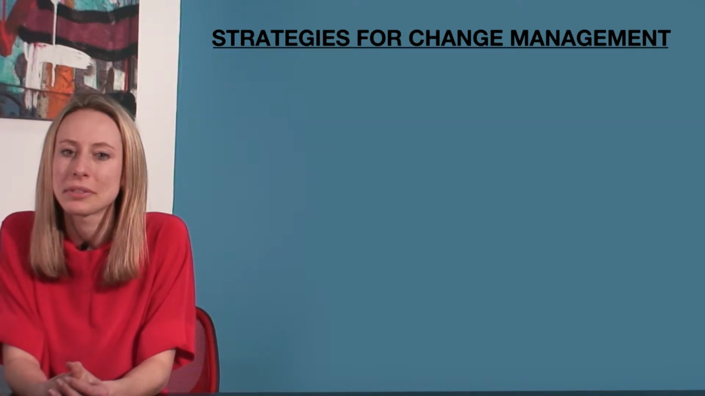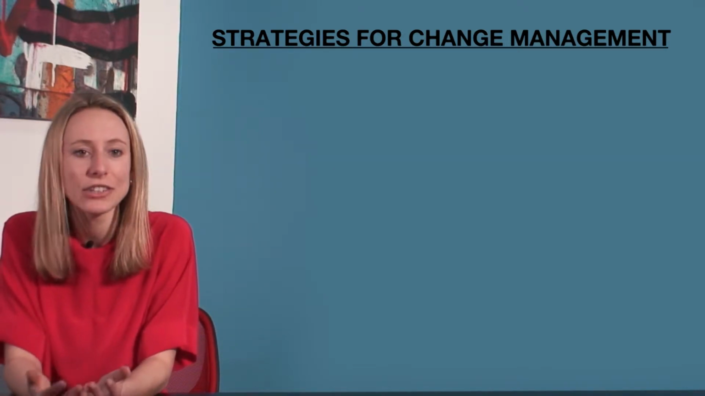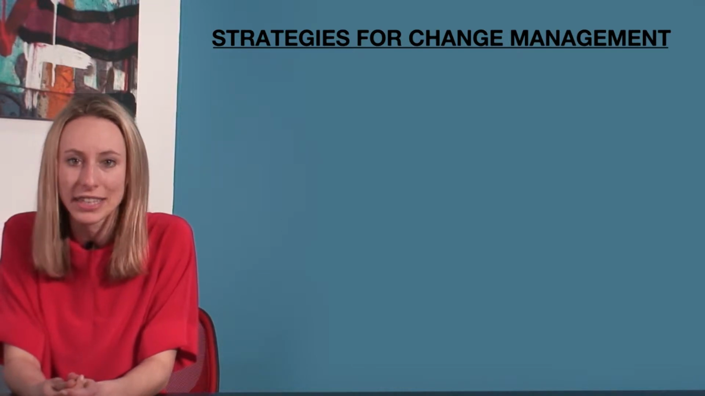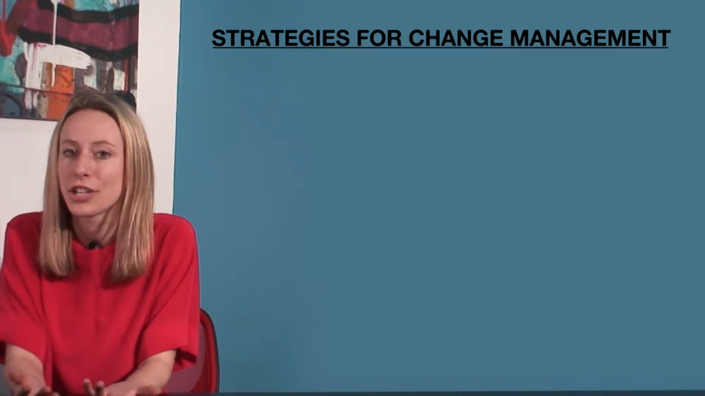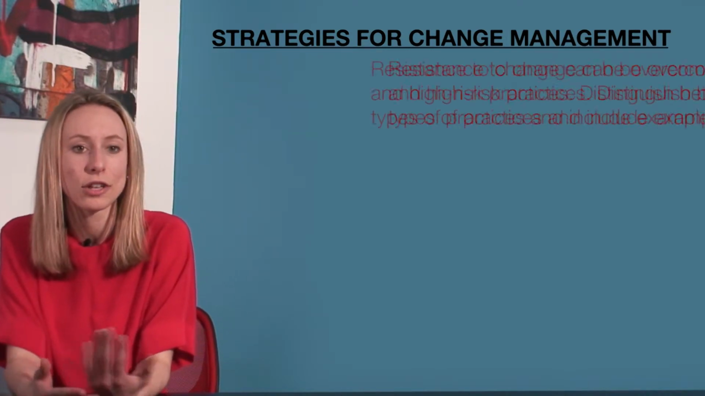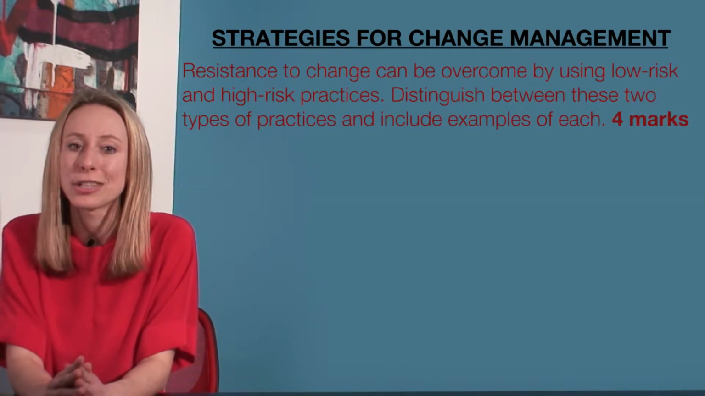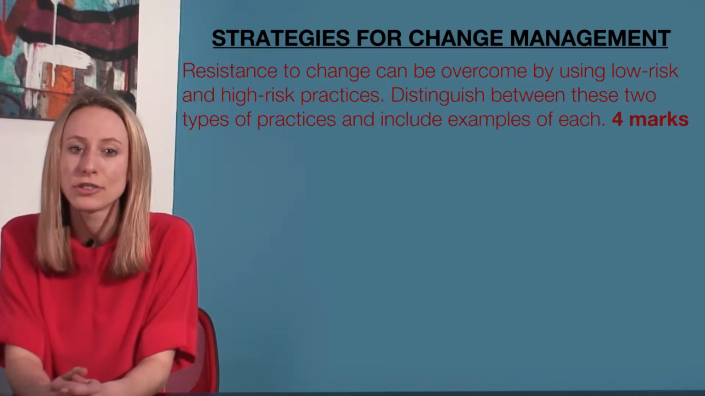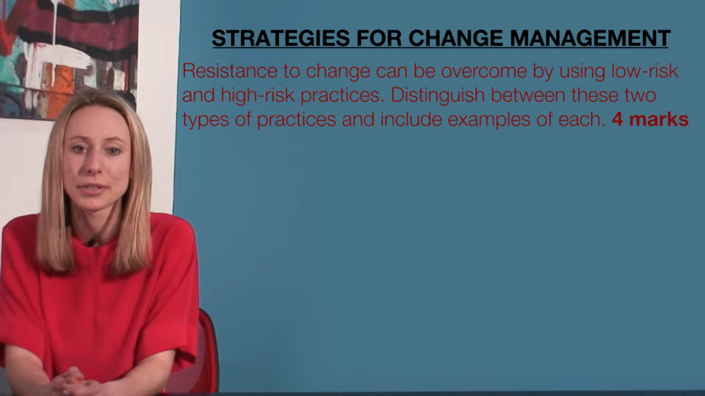Organisations must change or adapt to the environment around them so as to continue to function successfully and effectively. Organisations can manage their change through low and high risk strategies. A question relating to this topic is, resistance to change can be overcome by using low risk and high risk practices. Distinguish between these two types of practices and include examples of each.